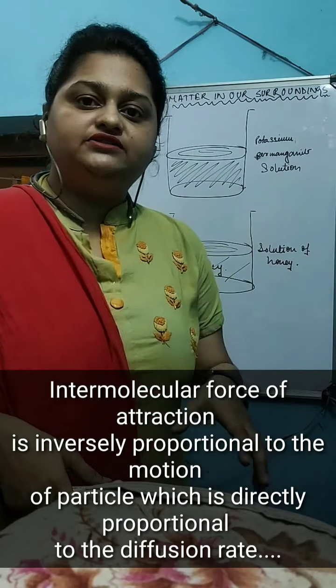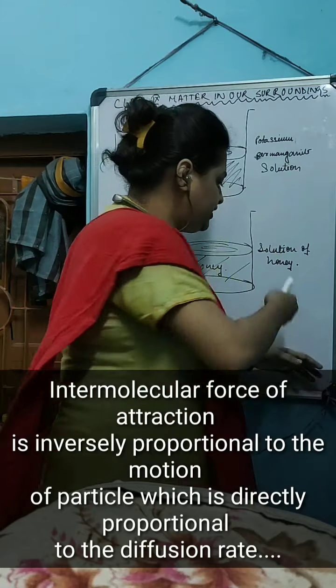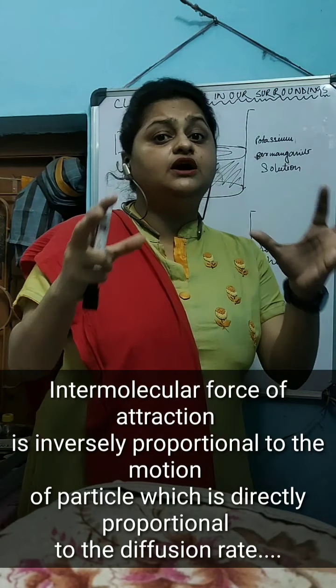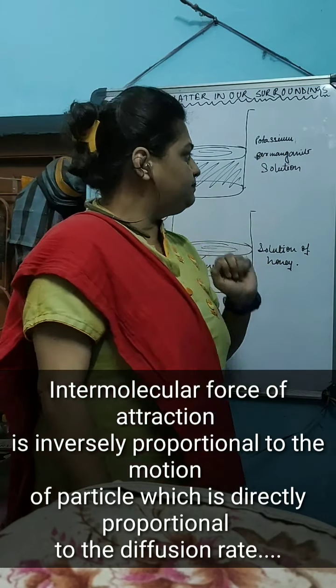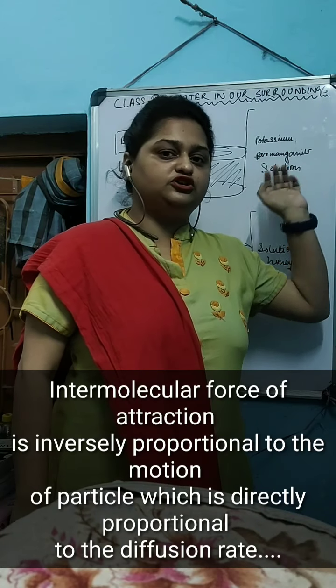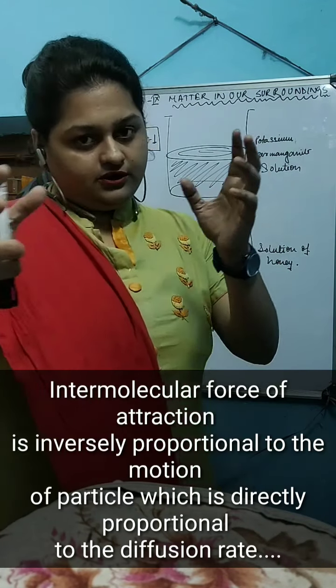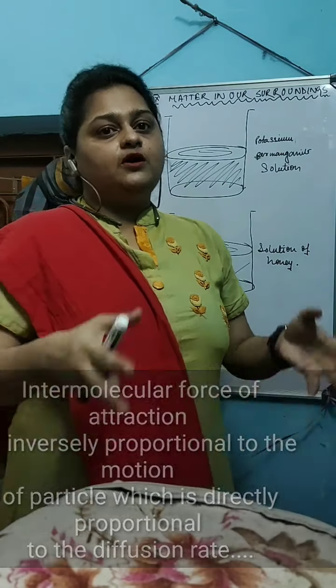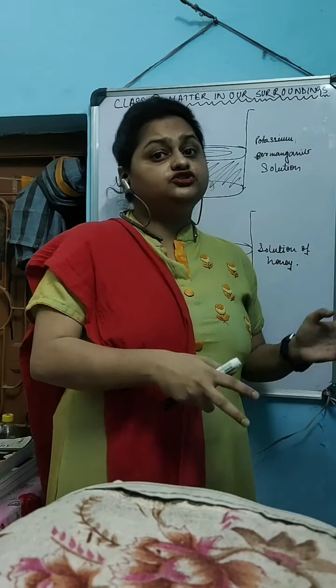It was also found that the intermolecular force of attraction between the particles of honey is much stronger compared to the particles of potassium permanganate, resulting in slower motion for the particles of honey, which results in a slower diffusion rate also.